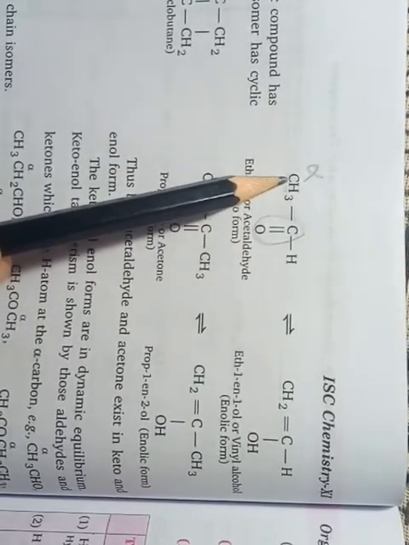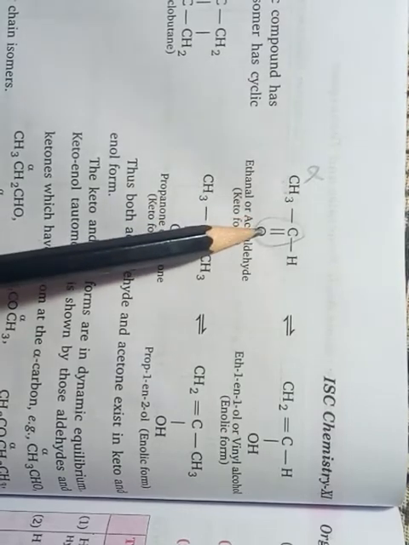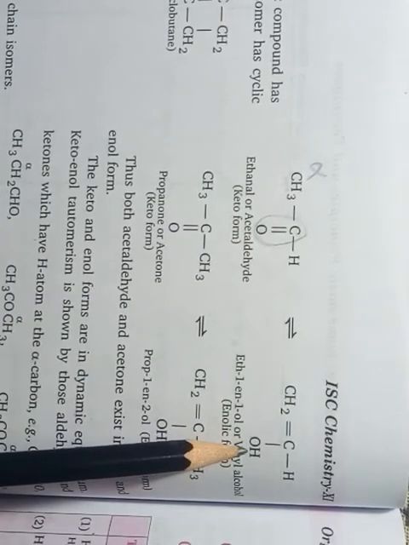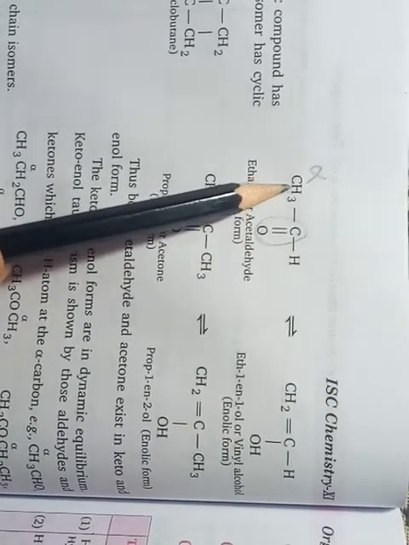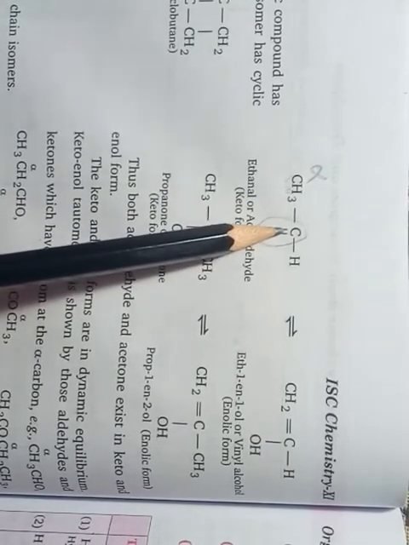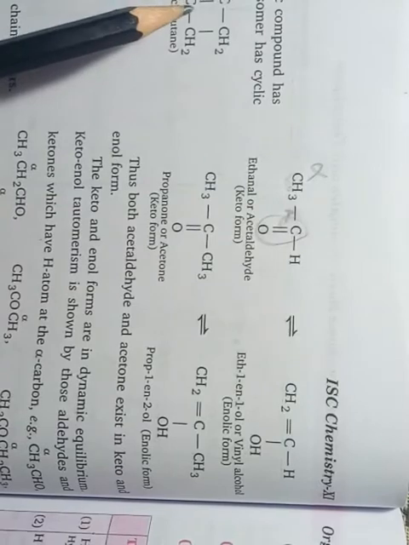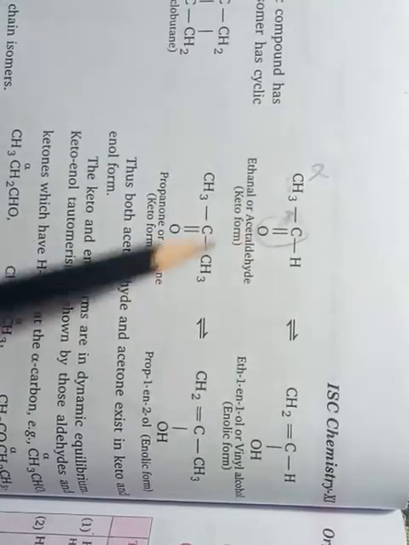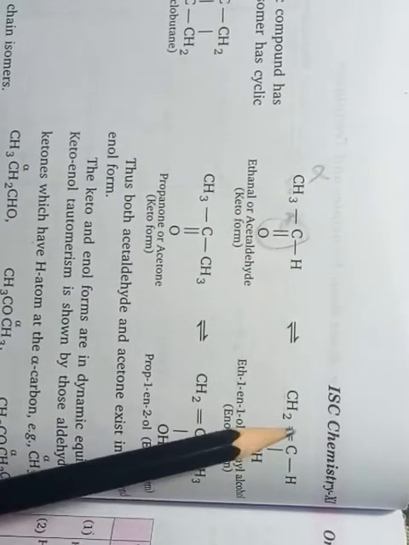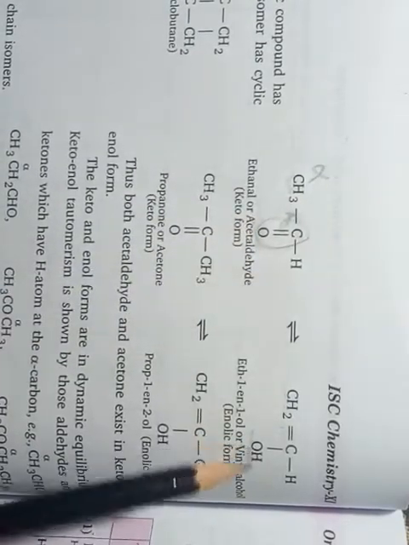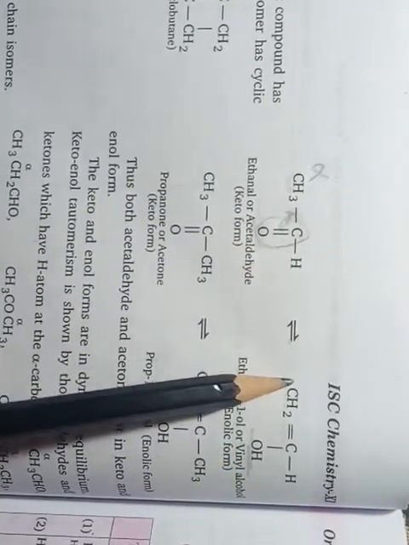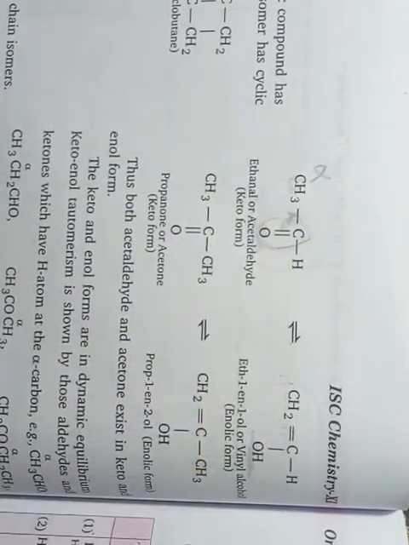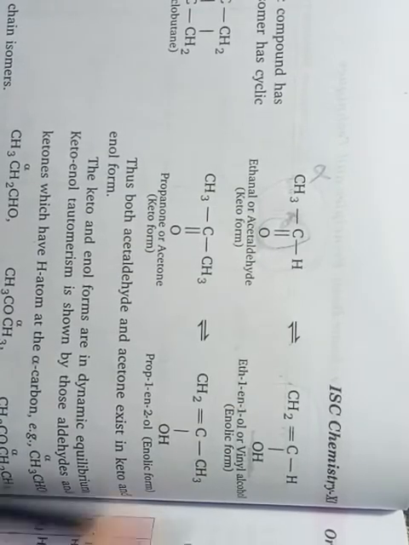One alpha hydrogen from the alpha carbon changes its position at equilibrium state and joins to this carbonyl oxygen in this way. Okay, so one hydrogen from here is shifted here, and this bond is shifted here. Okay, so the double bond will be here, and this is OH. So this is the keto form with the ketonic group, and this is the enol form. So these two forms will exist at equilibrium state. Equilibrium state means when these two forms have the same concentration. So these two forms will be formed.